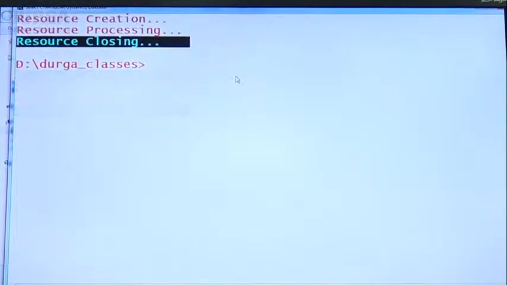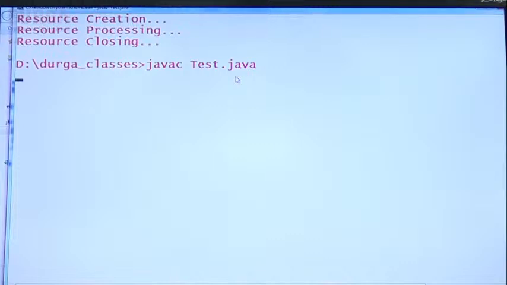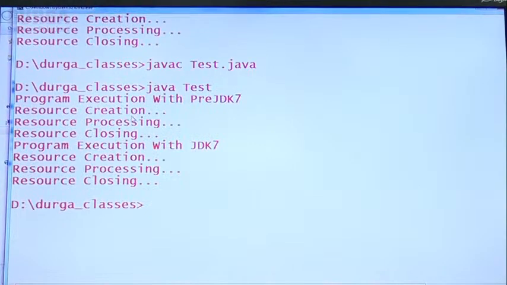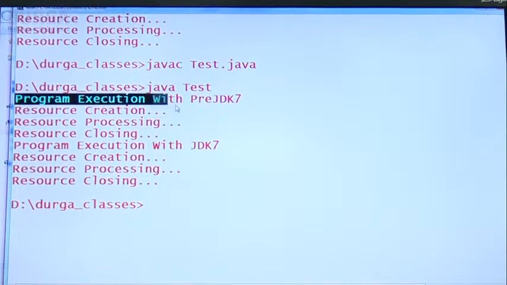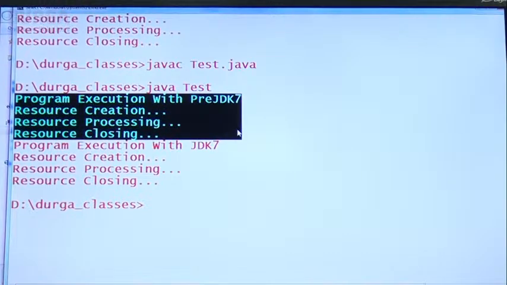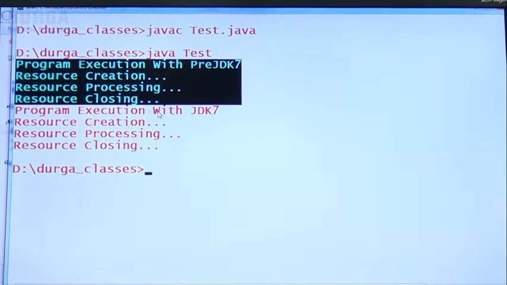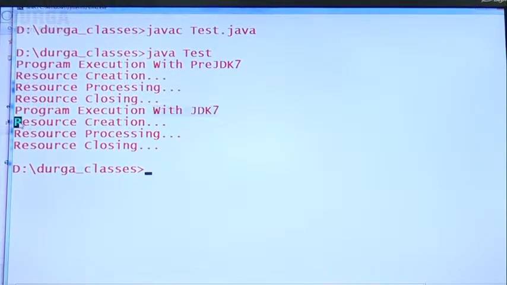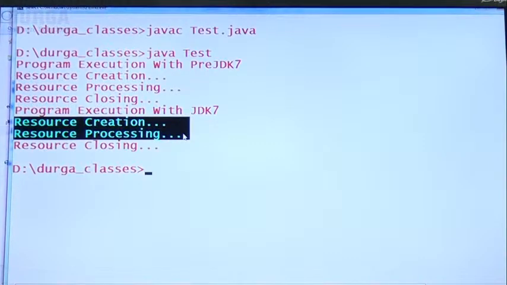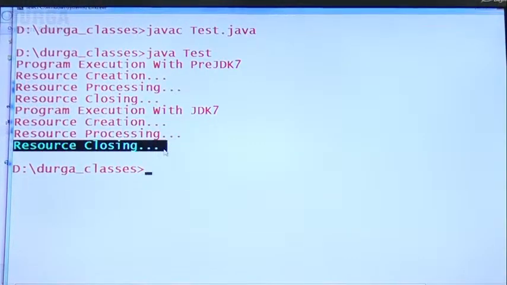Let me show whether it is really closed or not. Observe that. Program execution with pre-JDK7 already, and program execution with JDK7: resource creation, resource processing, resource closing. I didn't close the resource because it will be closed automatically in the case of try with resources. Clear, right? Next, JDK9.